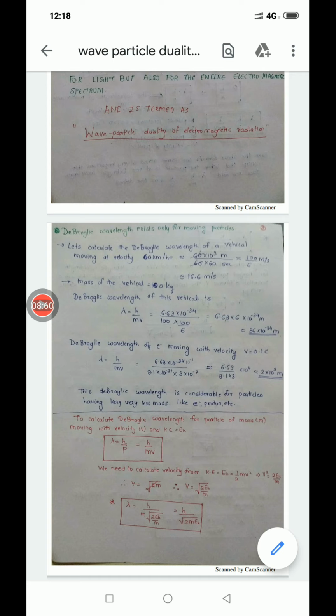Now let's calculate the de Broglie wavelength of an electron moving with the velocity of 0.1 c. What is the meaning of 0.1 c? c is the velocity of light, so c divided by 10. It is moving with that velocity. Let's put the values here. h is the Planck's constant. Mass of electron is 9.1 into 10 raised to minus 31, into the velocity 0.1 c, so 0.1 into 10 raised to 8.